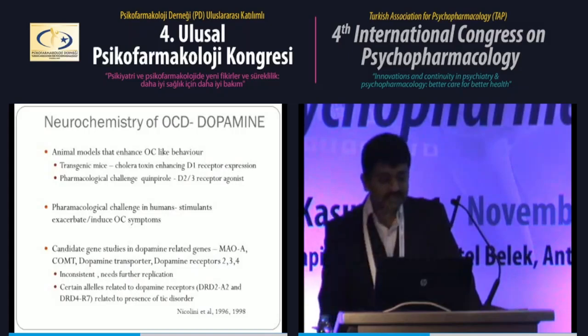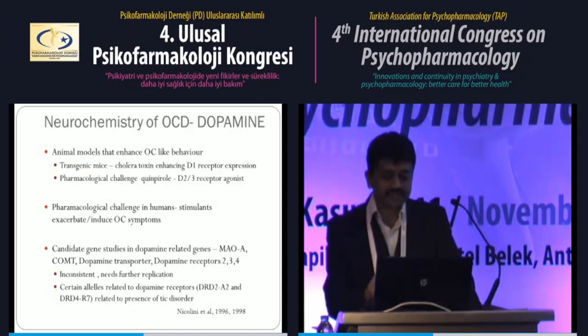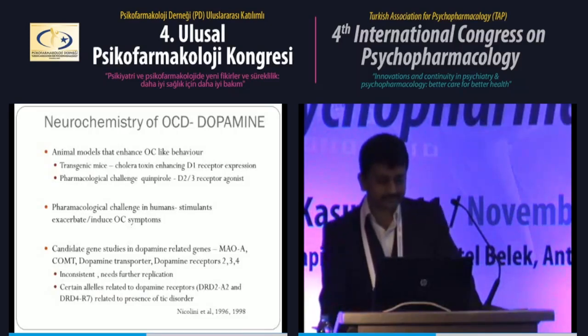There's also human evidence, like certain dopamine agonistic drugs may induce OC symptoms in humans. Regarding genetic studies related to dopamine genes, the results are inconsistent, but there is a hint that in patients with OCD, the presence of certain alleles of dopamine genes related to dopamine receptors is associated with the presence of tic disorder. So OCD with tic disorder may have some pathogenesis related to dopamine.